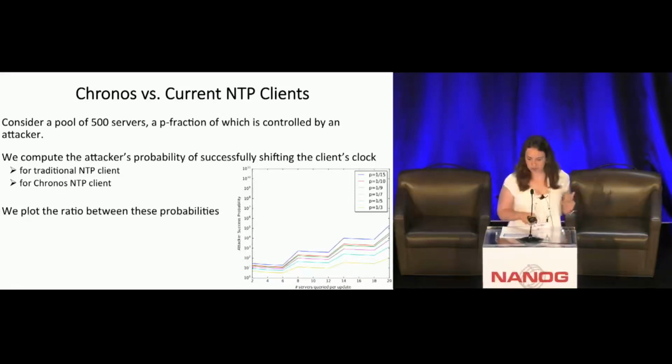So, for example, if we take the last scenario where we have a pool of 500 servers and 7 of whom are fully controlled by the attacker, and we look at the purple line, we can see that even using 8 servers, we can improve the current NTP by a factor of 100.